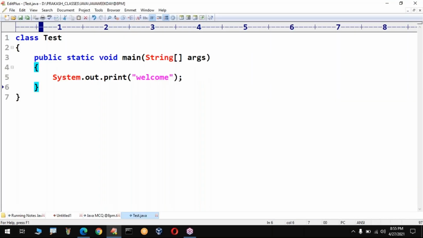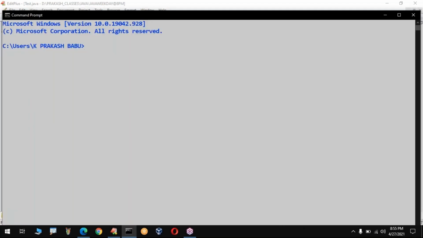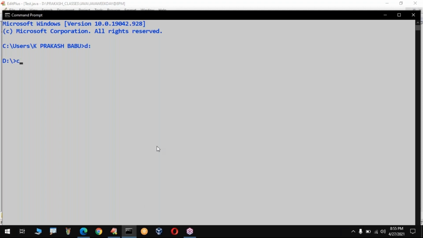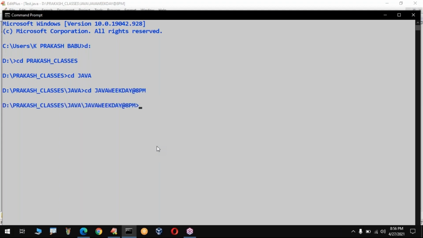Have you observed? Syntax highlighting has happened automatically. That means it tells which statement is correct and which is wrong. Now I need to run this program. You need to open the command prompt. Here you have to move to the drive where you saved your file. I saved the file in D drive, Prakash_classes, Java weekday at 8 p.m. Move to that folder. Here you need to compile the program.